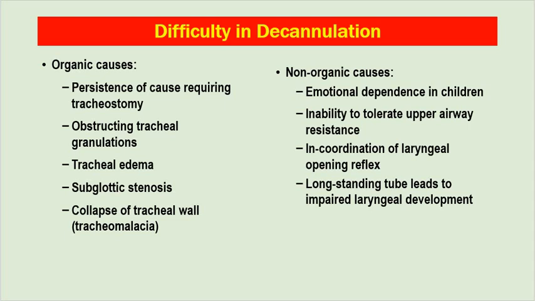Non-organic causes like emotional dependence in children, inability to tolerate the upper airway resistance. Breathing through the tracheostomy is easier than breathing through the mouth because there will be at least a dead space of 150 to 200 ml. Therefore, sometimes the patient might not tolerate upper airway resistance.